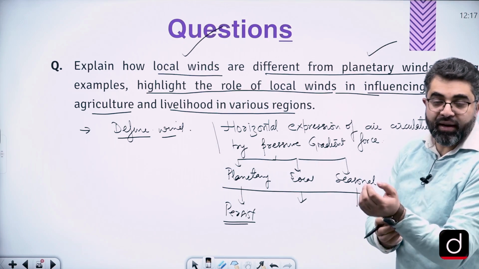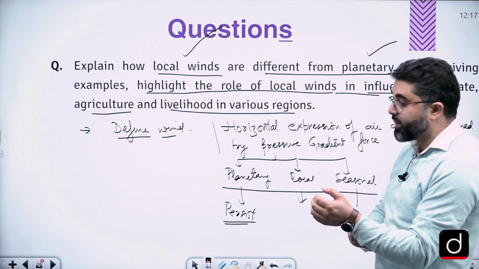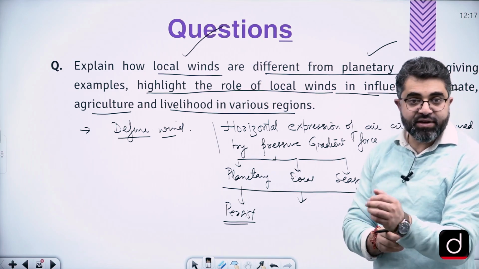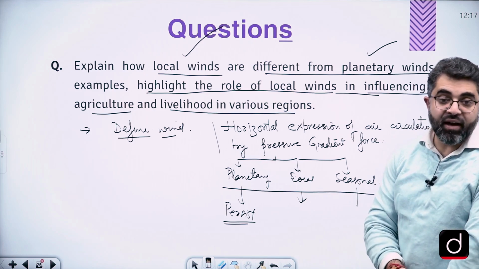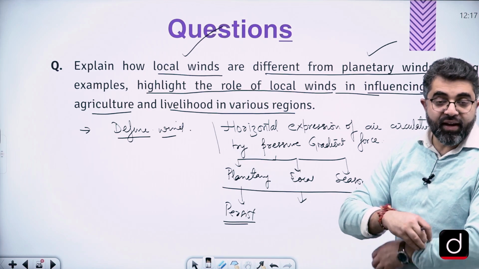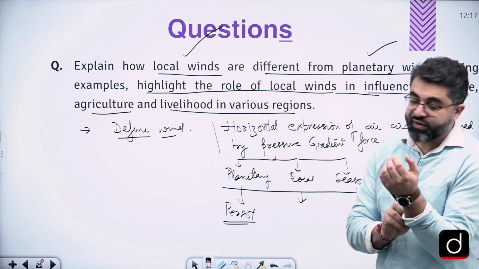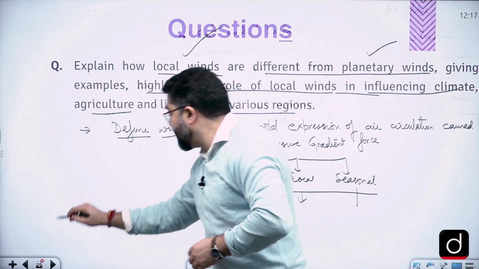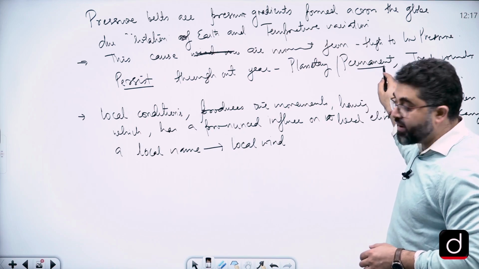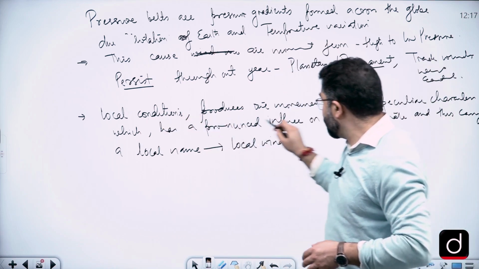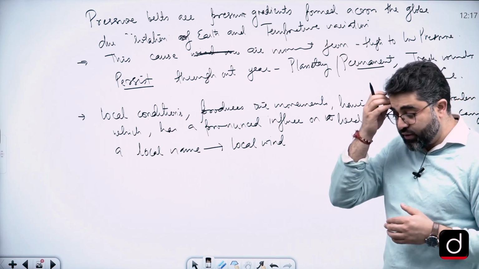Planetary winds show their presence globally, between the latitudes where they are formed, whereas local winds are formed due to localized conditions. So here we talk about pressure gradients; planetary winds are of permanent nature. Here we talk about local winds showing some local or peculiar characteristics. That is how the two winds are different.